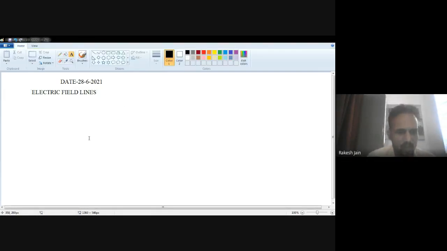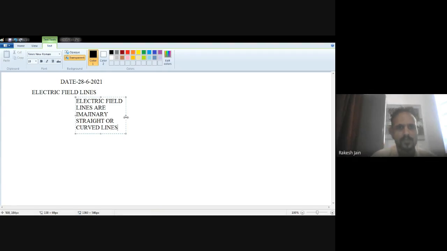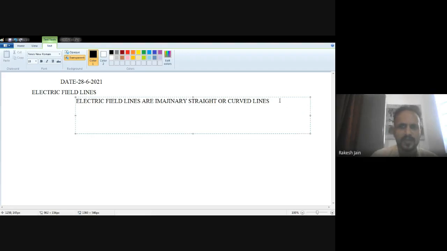So I write down the basic law of electric field lines: electric field lines are imaginary straight or curved lines. They are actually straight or curved lines, but both imaginary.